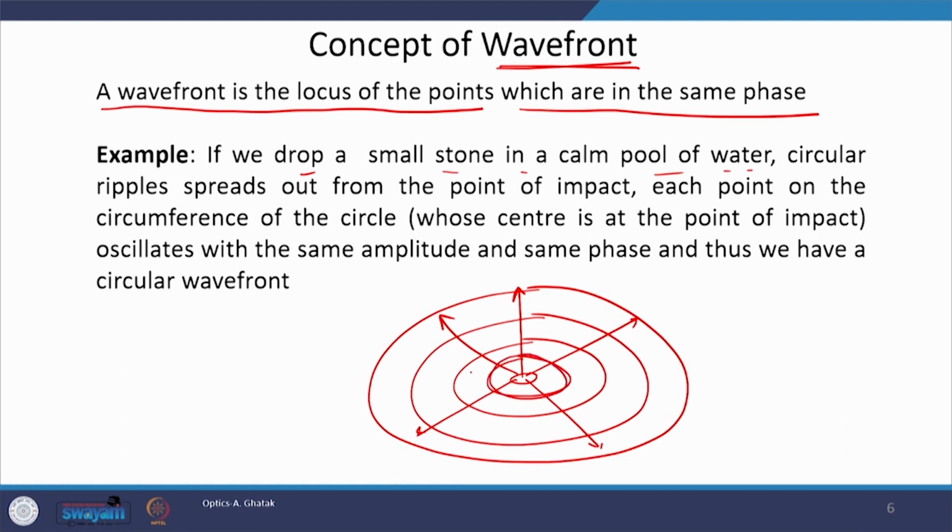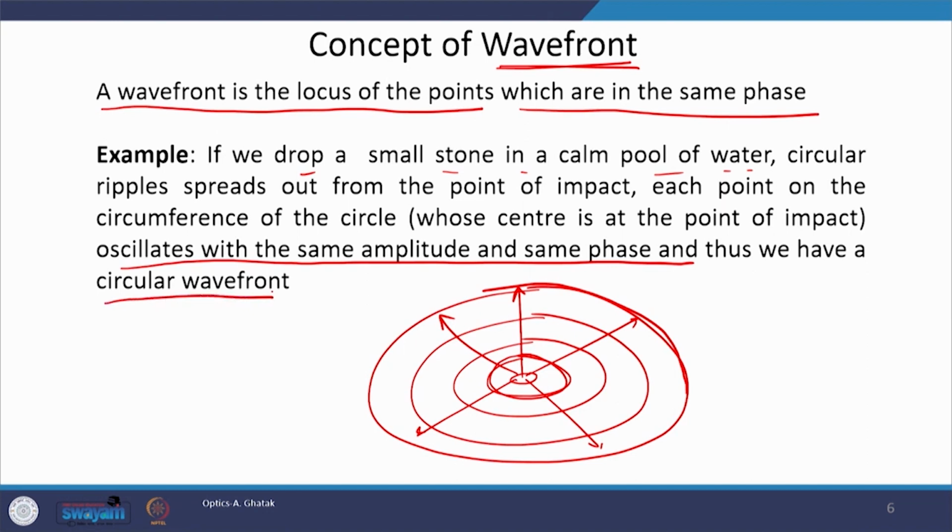And each point on the circumference of the circle, now if you consider a particular circle, then each point on this oscillates with the same amplitude and same phase. This is a very important point. Each point on this circle oscillates with the same amplitude and with the same phase, and therefore this fits with the definition of wavefront, and we call it a circular wavefront.